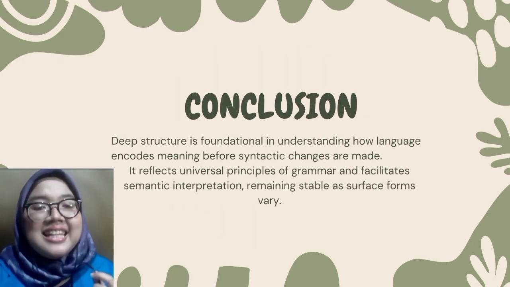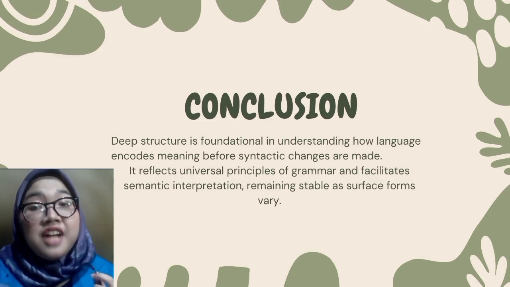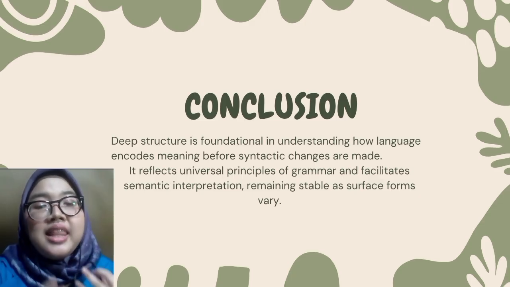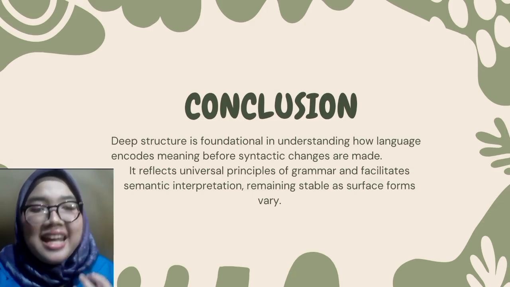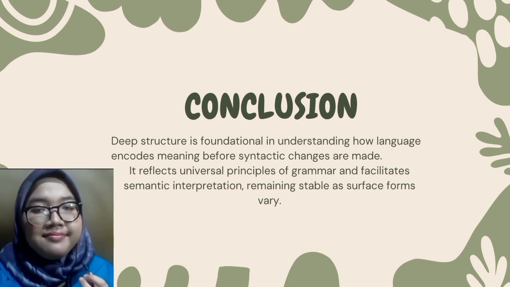To conclude, deep structure is the basic underlying form of a sentence. It helps us understand the core meaning even when the surface form changes. It is important in linguistics because it shows universal grammar and helps with interpretation, translation, and language learning. We use it to understand how sentences are formed and how transformations work.